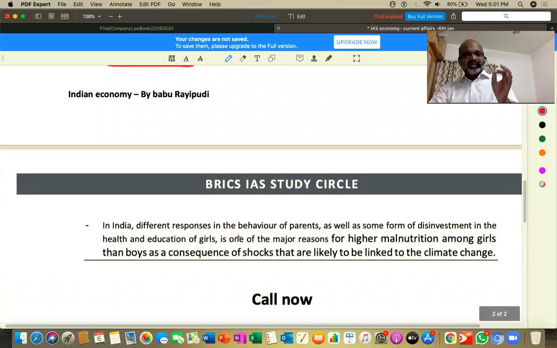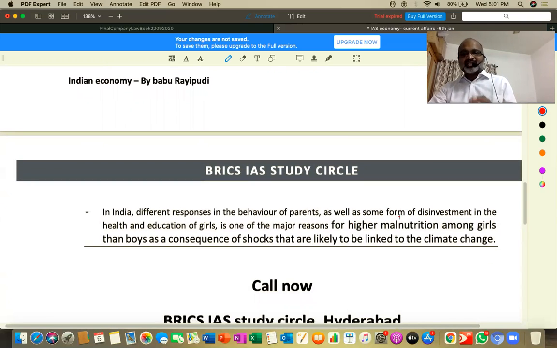The last but not the least: different responses in the behavior of parents, as well as some disinvestment in health. That means a lot of people in India have disinvested in health, and investment in education and health of girls is actually decreasing. The reason behind malnutrition among girls is that parents in India are spending less money on the health and education of girls. That is one reason why there is more malnutrition among girls compared to boys. Clear?